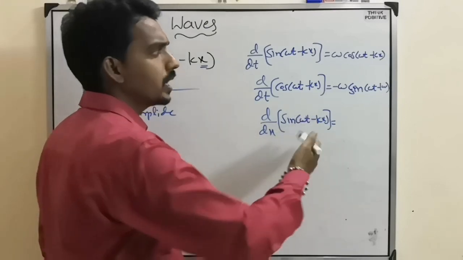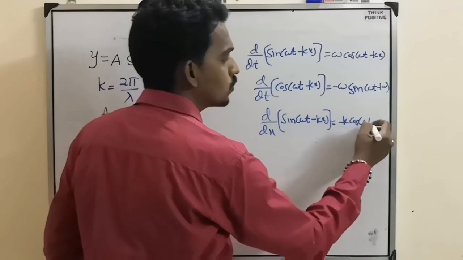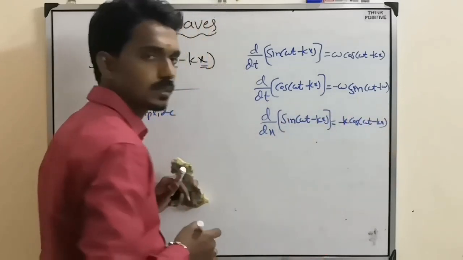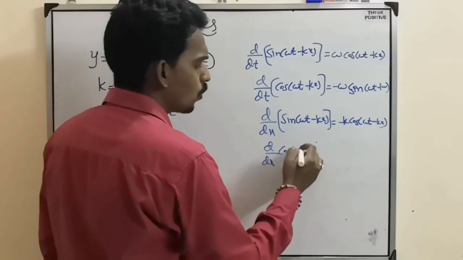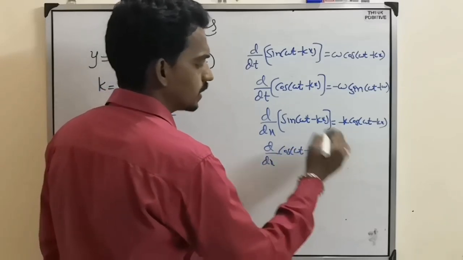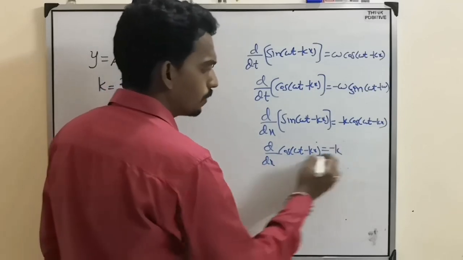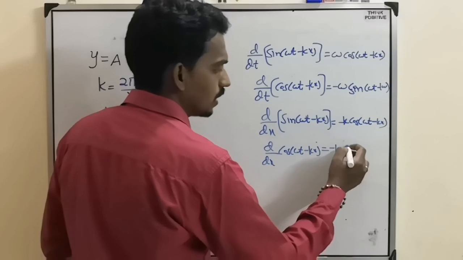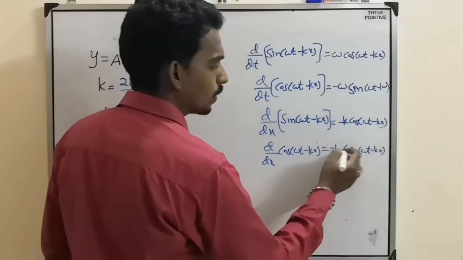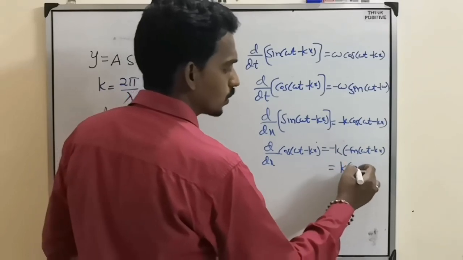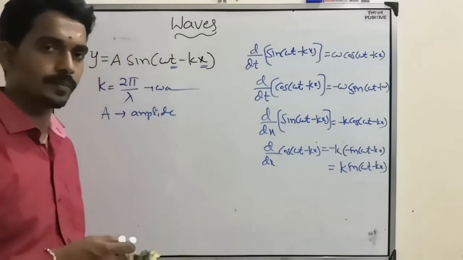Differentiation of sin becomes cos, so minus k cos of omega t minus kx. Same, d by dx of cos of omega t minus kx: the x coefficient is minus k, differentiation of cos is minus sin, so minus of minus is plus. So k sin of omega t minus kx.